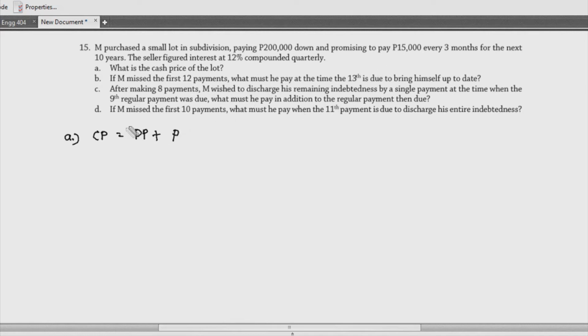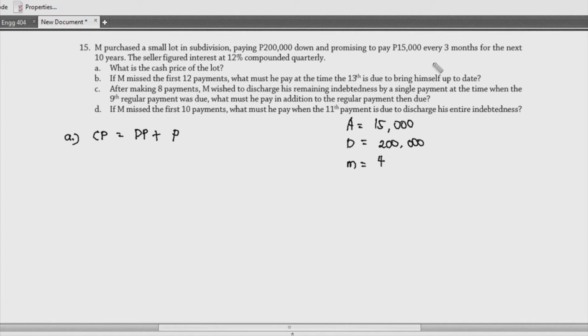So given our annuity, for this problem, need pala natin muna na specify yung ating mga given. So, yung ating annuity is 15,000. Okay? And then yung down payment natin is 200,000. We also have this every 3 months. So, with this, we could say that M is equal to 4, because this just means na you pay it quarterly.